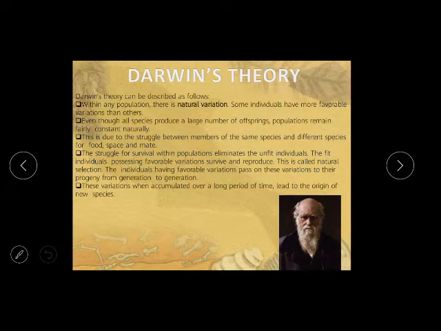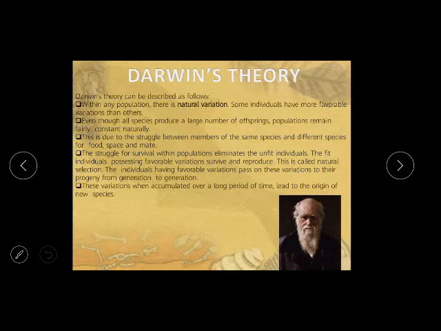Even though all species produce a large number of offspring, population remain fairly constant naturally. So all the populations are producing every day, human beings are producing, animals are producing, but there will always be some balance, because there is a naturally remaining constant value. Up to that extent the value will increase, then gradually it will decrease, and then it will maintain a constant value. That range will always be the same. This is due to the struggle between members of the same species and different species for food, space and mate.